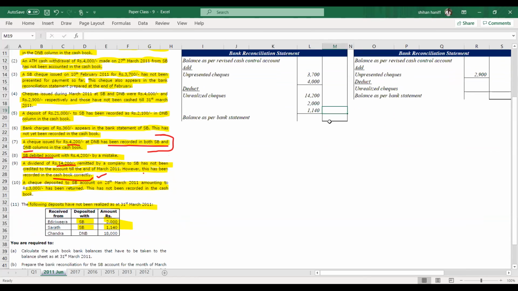And DNB unrealized check is 18,000. The 10th one is a dishonored check. Yes, the 10th one is a dishonored check. Check return means check dishonored. Okay, so that's it. Let's calculate the balances now.